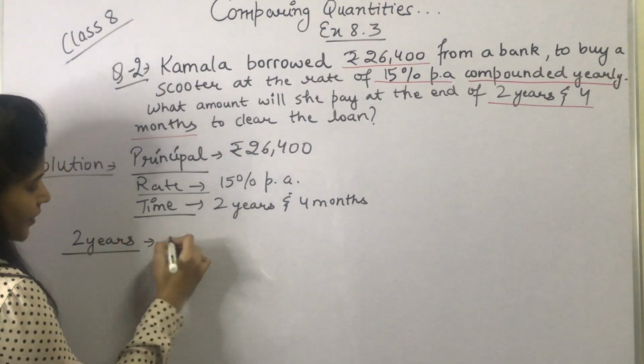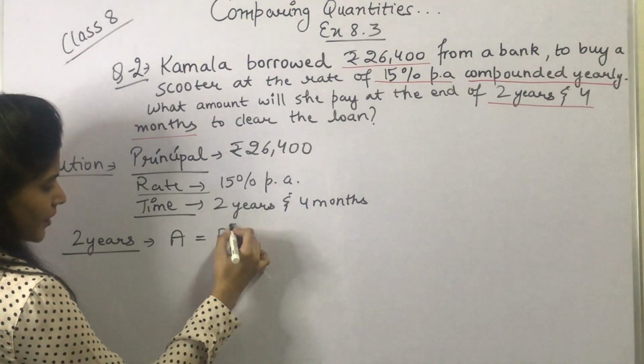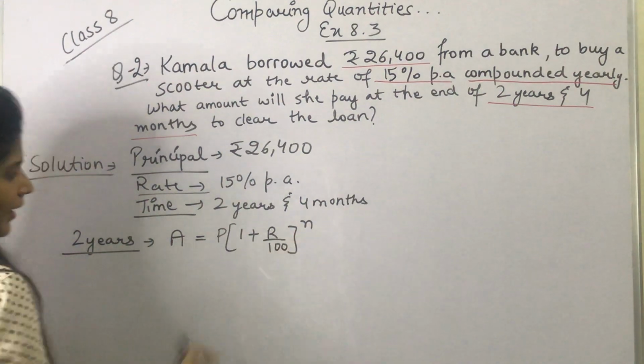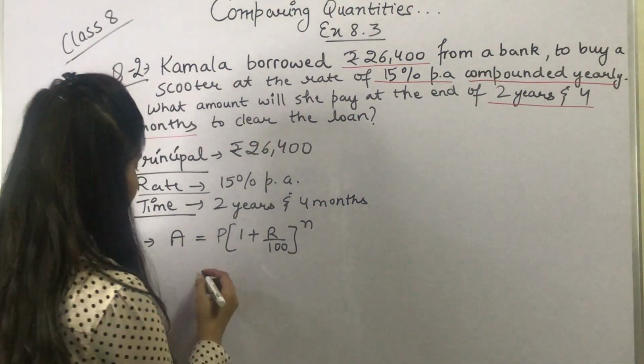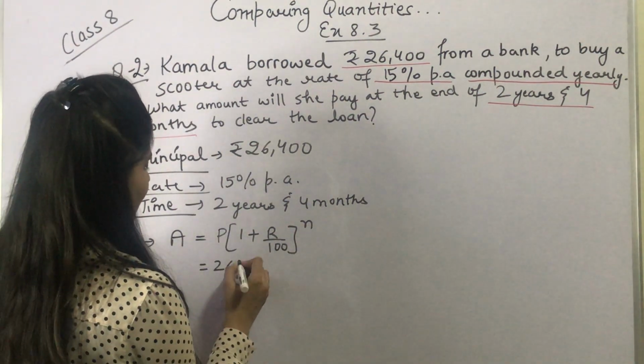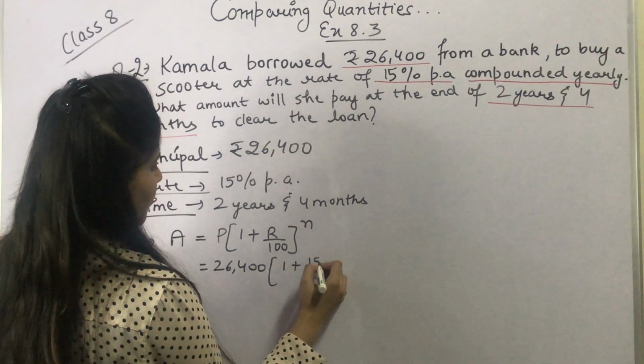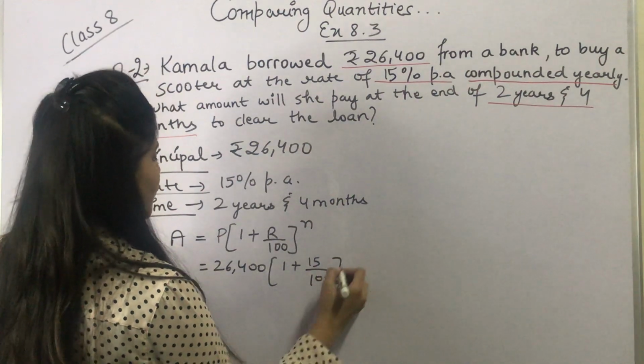For 2 years the amount will be principal into 1 plus rate upon 100 to the power n. Principal would be 26,400, rate would be 15 upon 100, and time would be 2 years.